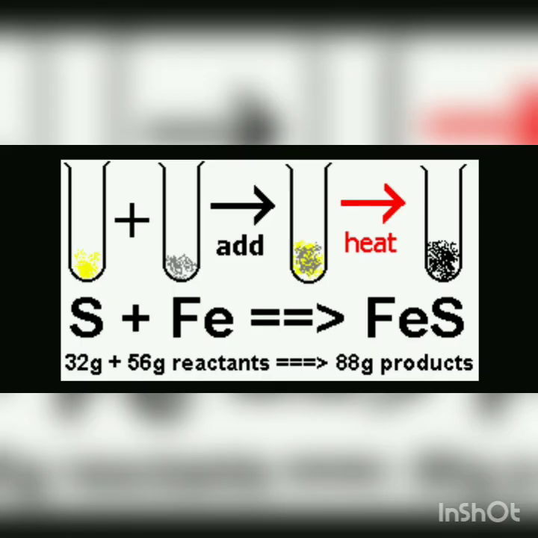Let's understand with the help of an example. Here, as you can see, 32 grams of sulfur is reacting with 56 grams of iron. And when they react with each other, they form 88 grams of iron sulfide. So here we can say that the total mass of the reactants is equal to the total mass of the products. And there is no change of mass during this chemical reaction. Let's understand it better through the upcoming video.